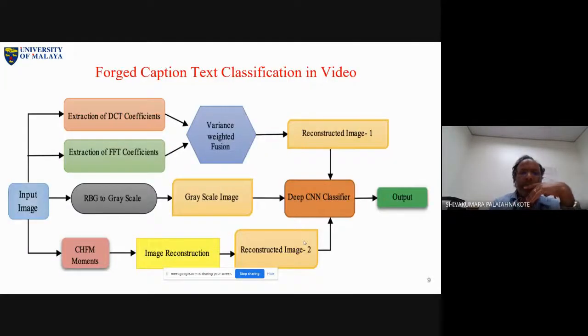This is the unified method architecture, or framework. Here we explore DCT coefficients and FFT coefficients, and finally we fuse them using variance, and we get one reconstructed image as output. Similarly, the input image gives a gray image, and the gray image goes to the CNN, and the reconstructed image again goes to a CNN. Another thing we used is CHFM, Chebyshev harmonic Fourier transform moments. This is another image reconstruction, and finally we get the result.